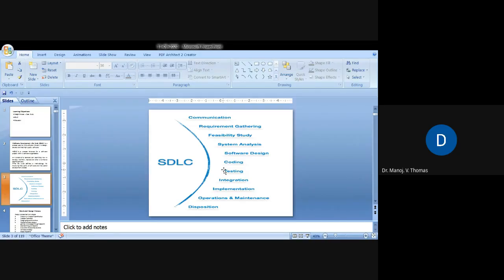Integration is, if you have various modules, how these various modules are connected, how one program interacts with the other program, maybe using system libraries, how integration with that comes. Then implementation, basically installation, and how the software or the program is going to function. Then operations and maintenance, the day-to-day operation and the maintenance of the software.